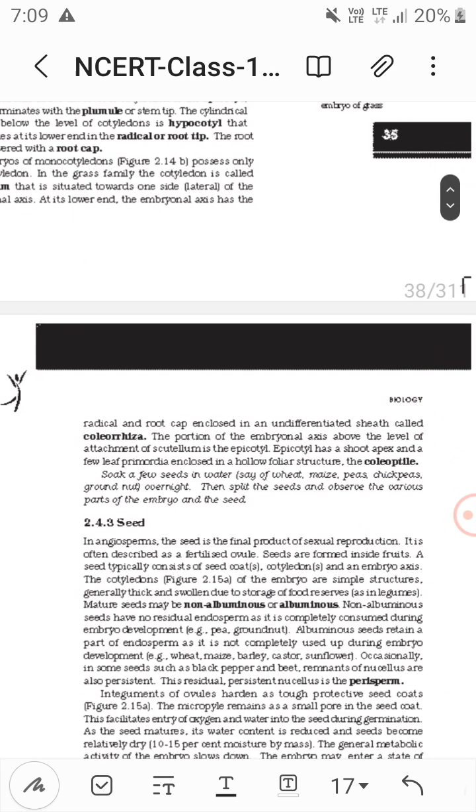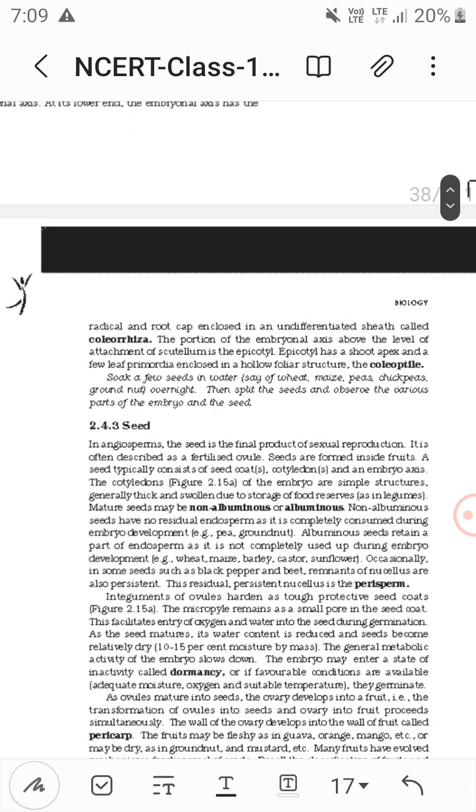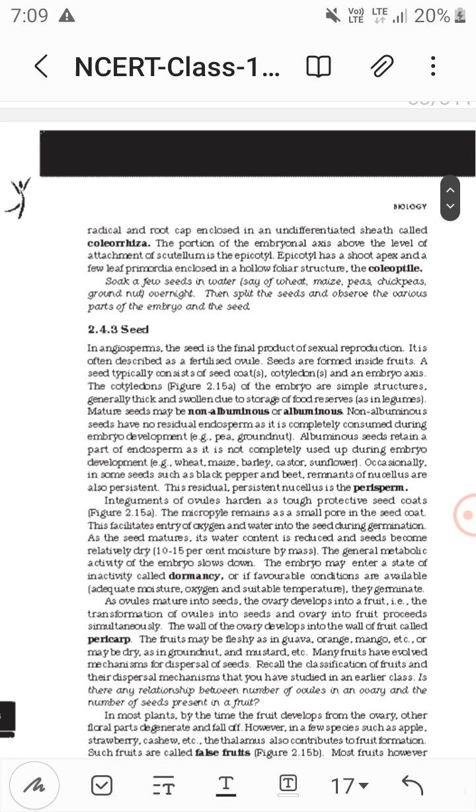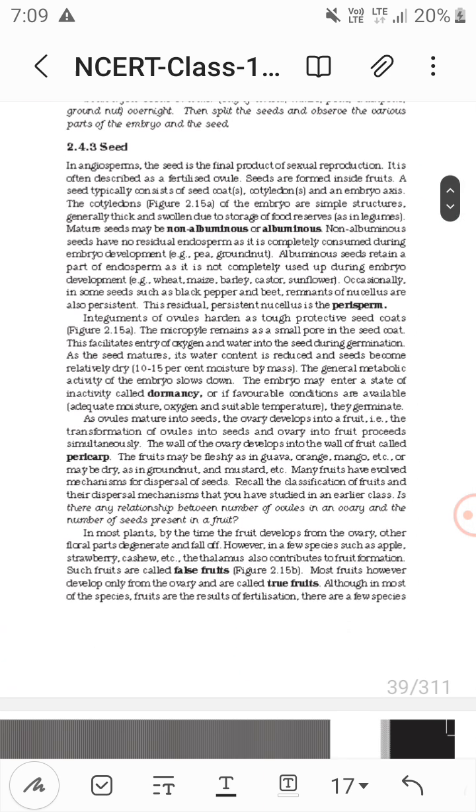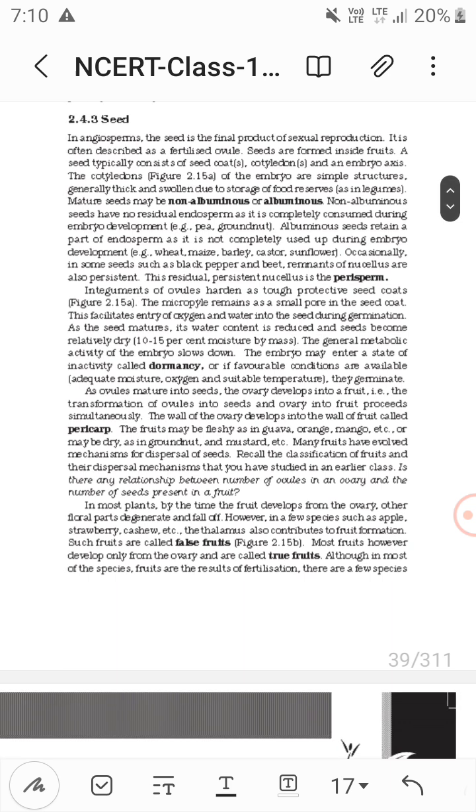And there is coleorhiza and coleoptile. The coleoptile covers the plumule and the coleorhiza covers the root. It is an undifferentiated sheath. Another thing is perisperm. What is perisperm? It is persistent nucellus. The remnants of the nucellus persist in the mature seed in black pepper and beet. This residual persistent nucellus is perisperm, present in black pepper and beet.